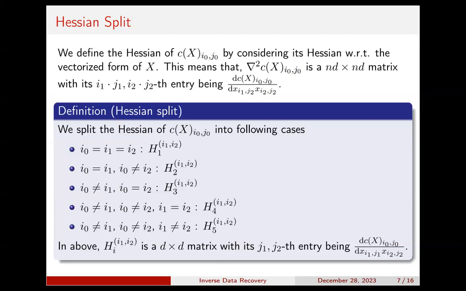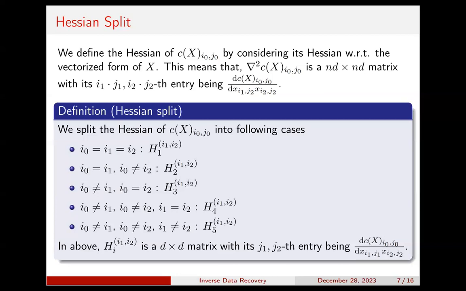By our construction of the problem, we notice that when the indexes such as i0 and i1 are different, some terms of the derivative will disappear. So it will be more efficient for our verification to split the Hessian into different cases. However, the general formula of the Hessian does not vary by the index j, but it does depend on the index i.